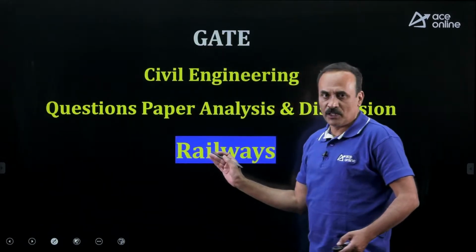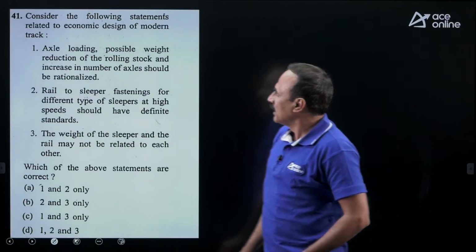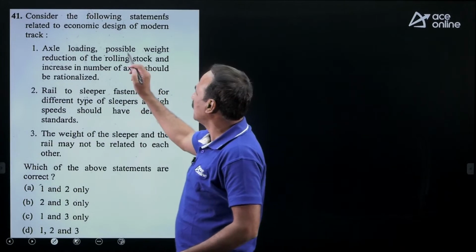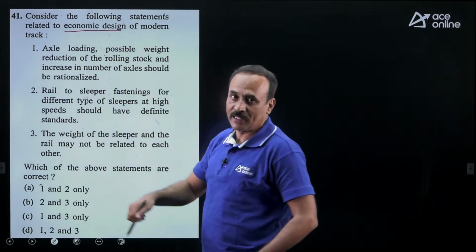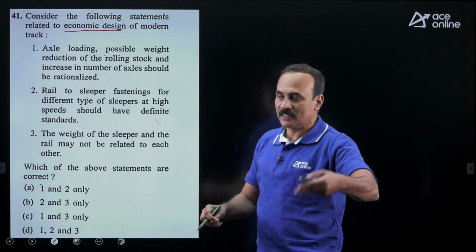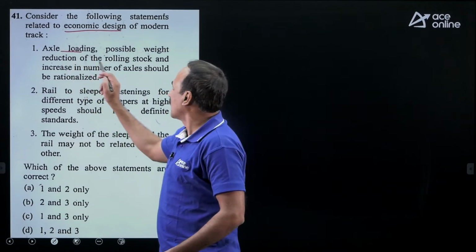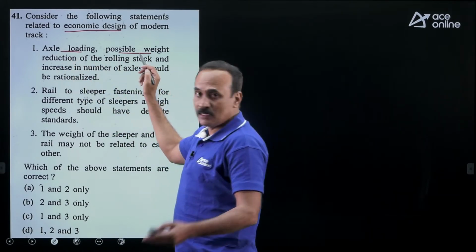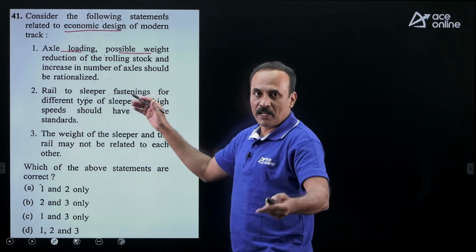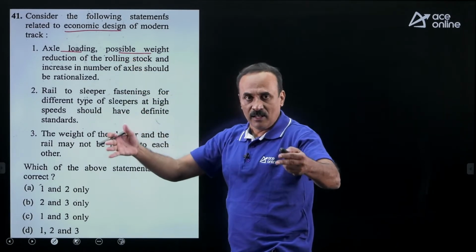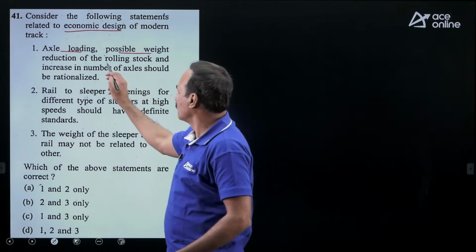Now we'll talk about the two questions from the railway. Two questions came from railway. Let us see this question. Consider the following statements related to economic design of modern railway track. This is based upon the modernization of the railway track. In modern railway tracks, axle loads are considered. Weight reduction is a main point, especially in the Vande Bharat Express, where the railway wagons and coaches are all reduced in weight with more axles.